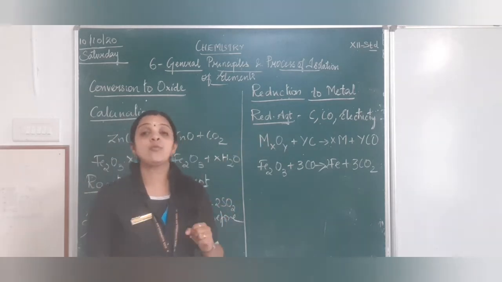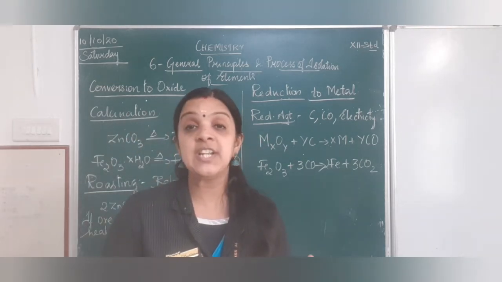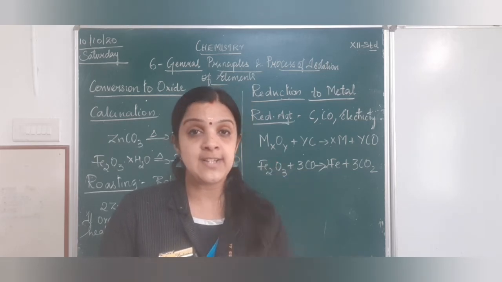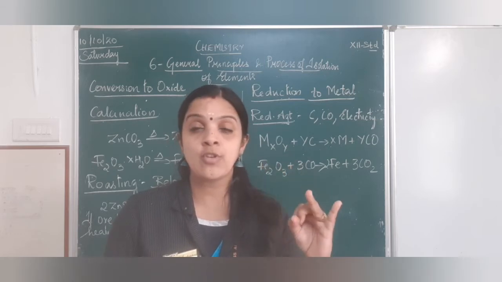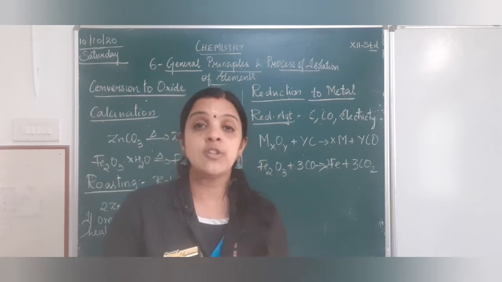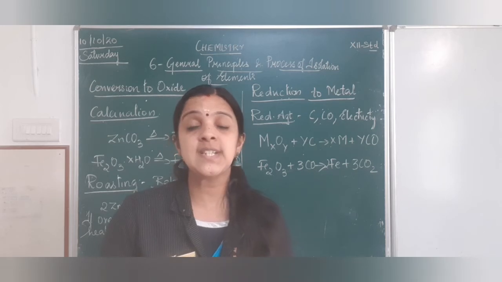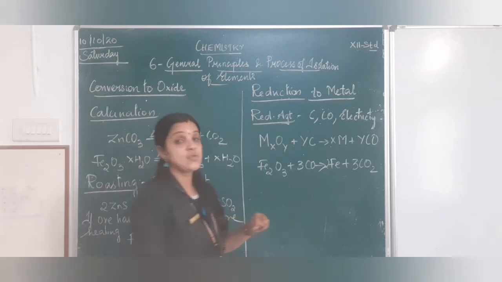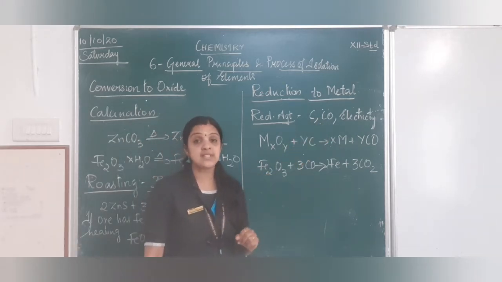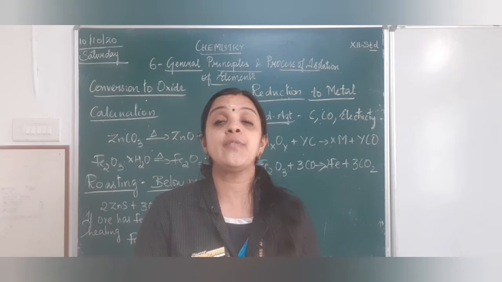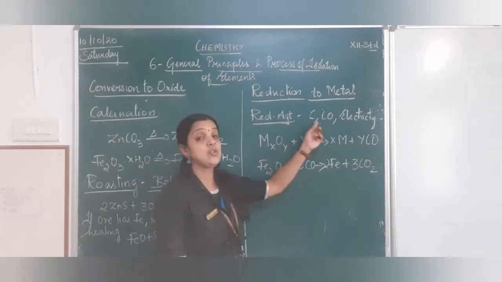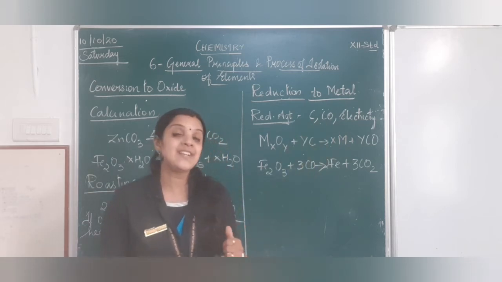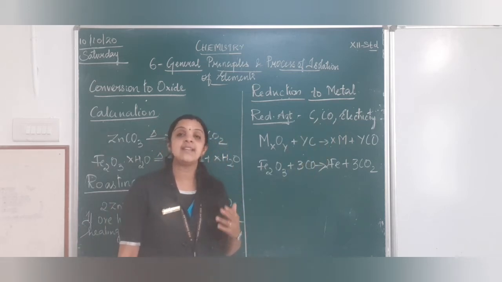We know, children, if we want to reduce to the metal, we need to use reducing agents. We have learned there are three important reducing agents: carbon, carbon monoxide and electricity. And we also learned that electricity is used as a reducing agent only for highly reactive metals. Otherwise, we can use carbon and carbon monoxide. If you remember, in extraction of iron, we were using coke. We use carbon monoxide as a reducing agent. In aluminium, we were using electricity because aluminium is highly reactive.